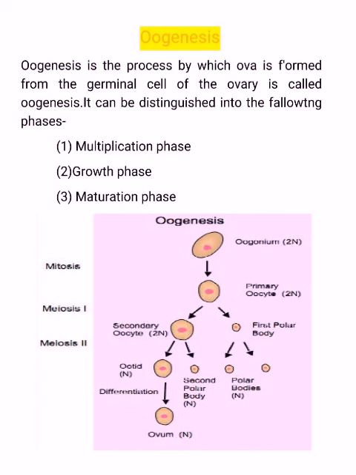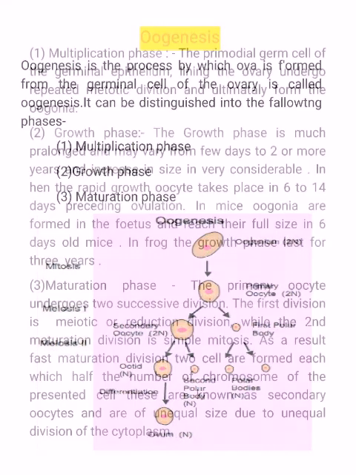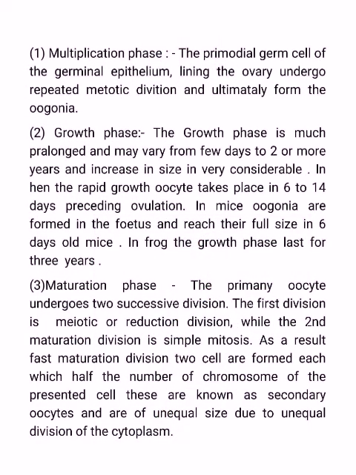Next is the maturation phase. In this phase, the primary oocyte undergoes two successive divisions. Here, after the meiotic division of the nucleus, the cytoplasm of the oocyte divides unequally to form a single large haploid egg and three small haploid polar bodies or polocytes at the end.